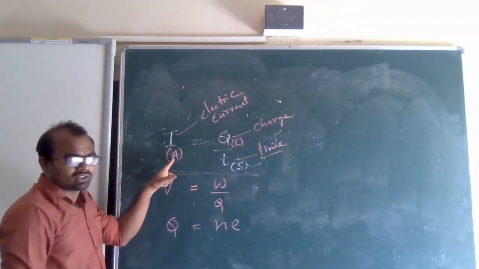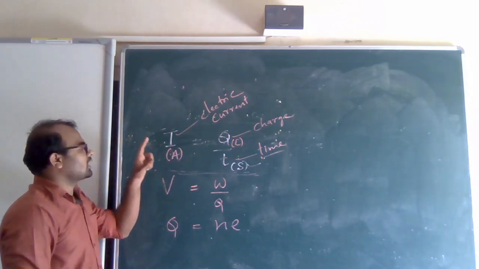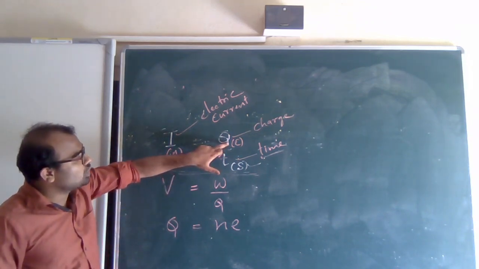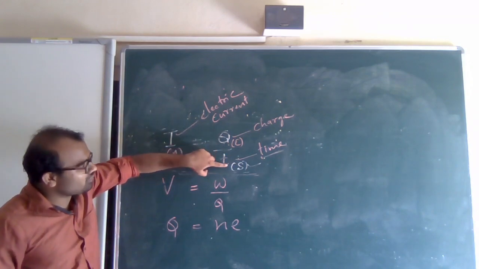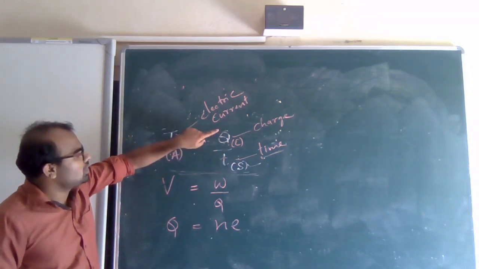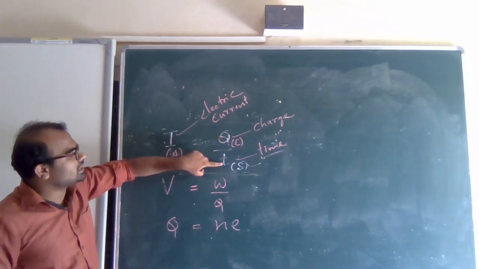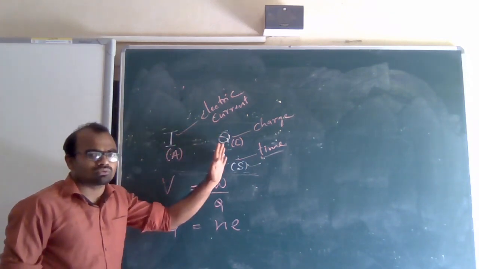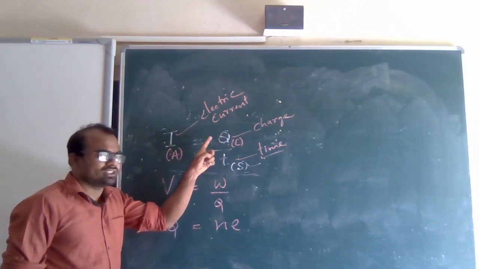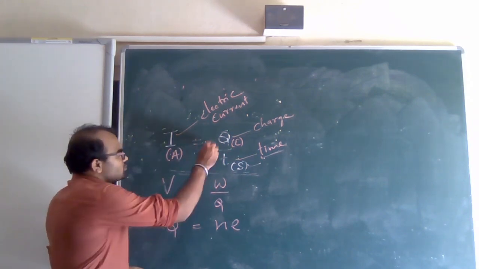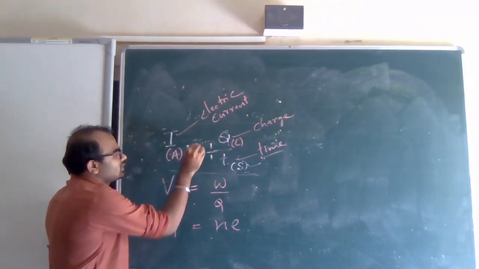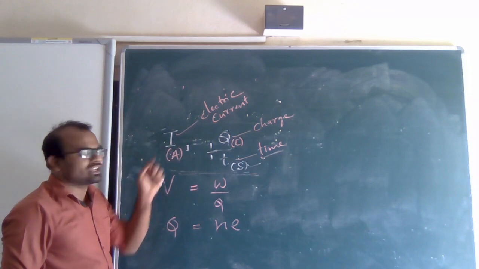Current is said to be 1 ampere if 1 coulomb of charge flows for 1 second. All has to become 1. If Q becomes 1 and T becomes 1, then I obviously becomes 1. 1 by 1 is 1. Getting my point? Q is 1 here. T is also 1. 1 by 1 means I is equal to 1.